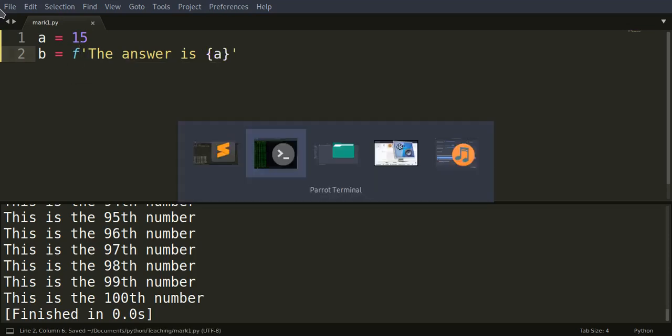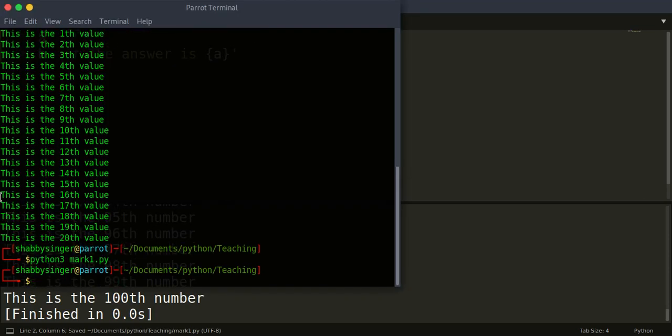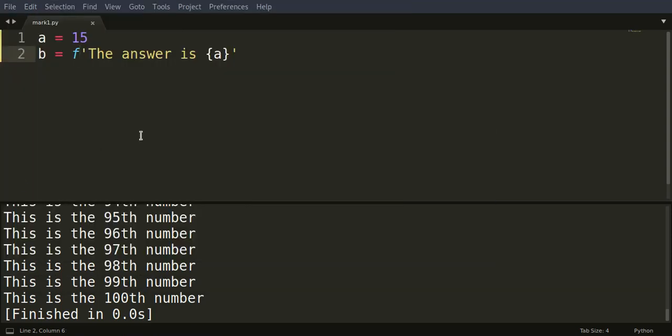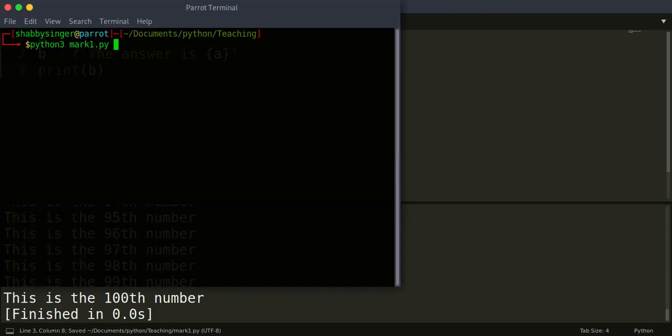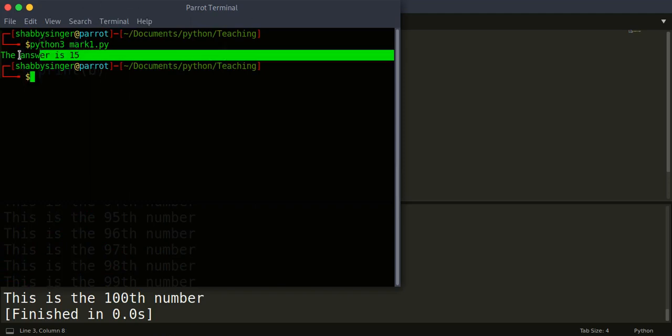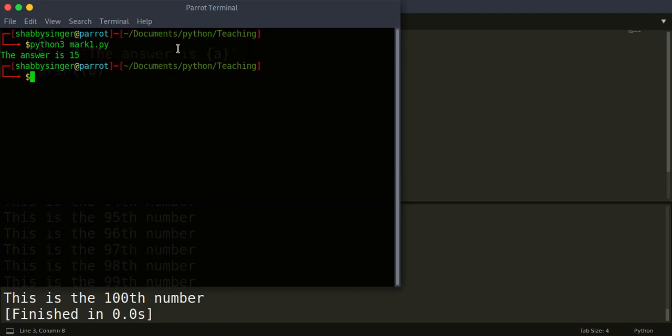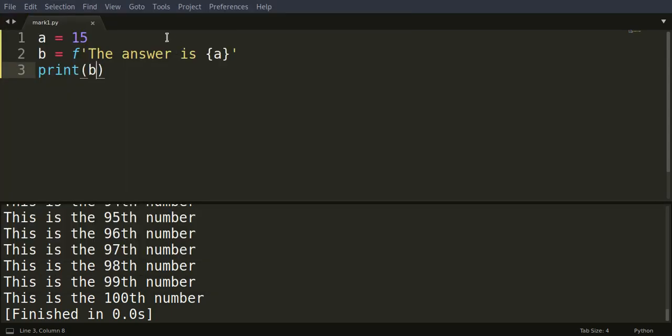You just save it and run it, and oh, oops, we didn't print anything. So print the value of B, and we'll just clear this out, and see, the answer is 15. Now f-strings don't just work for integers, they work for a lot of different things.